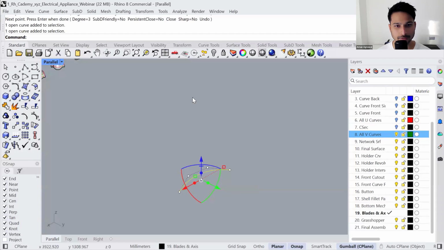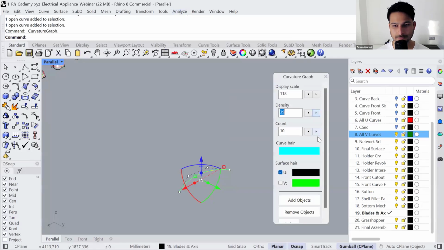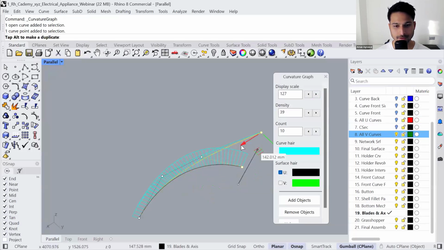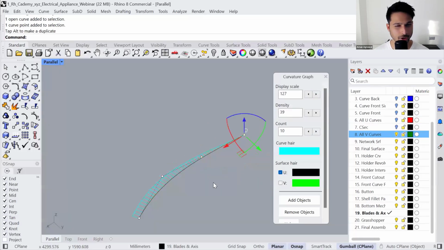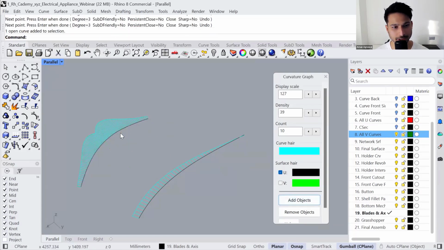And if I show you the curvature graph, again, it's very pretty. It's very smooth, because it's made out of a single polynomial, a single mathematical expression. What happens is the moment you create more than 4 points, you add another span next to it, which you can see here.